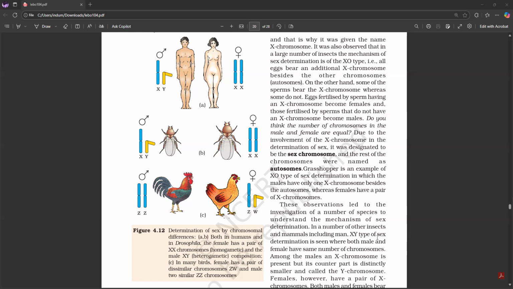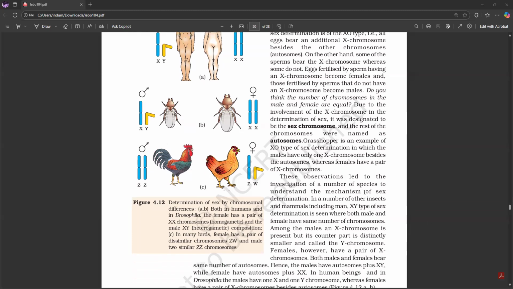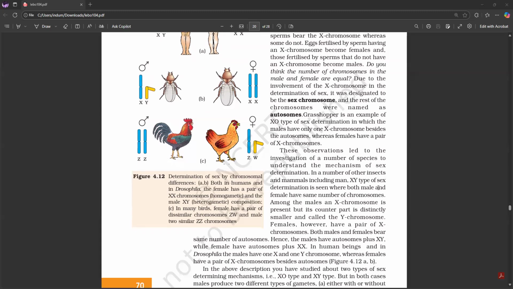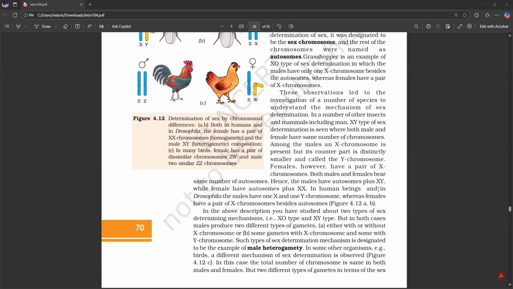Due to the involvement of the sex chromosome in the determination of sex, it was designated to be the sex chromosome, and the rest of the chromosomes were named as autosomes. Grasshopper is an example of XO type of sex determination in which the males have only one X chromosome besides the autosomes, whereas females have a pair of X chromosomes. These observations led to the investigation of a number of species to understand the mechanism of sex determination.